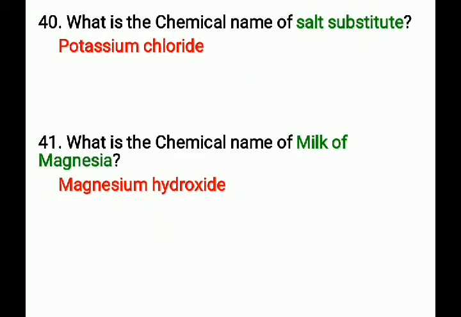Next question, what is the chemical name of salt substitute? That is potassium chlorate and its chemical formula is KCl.